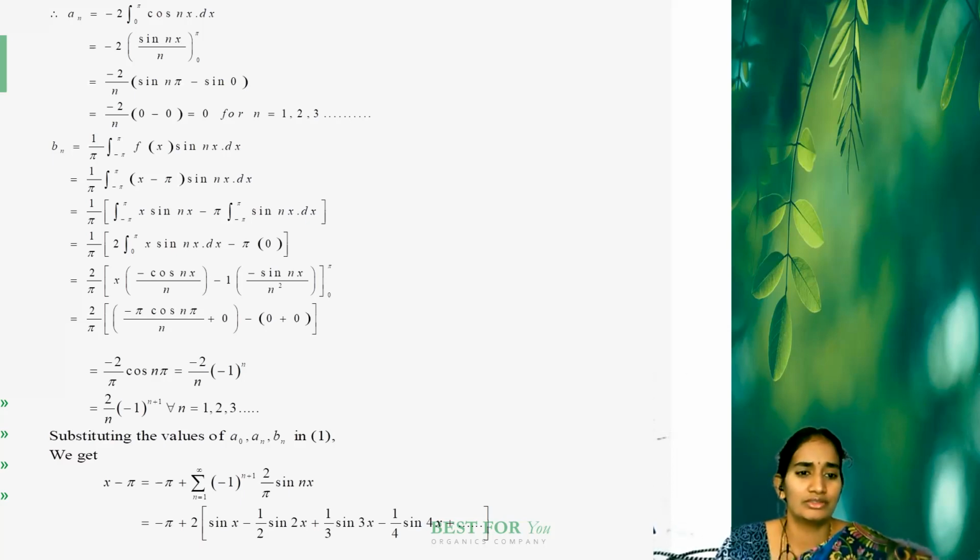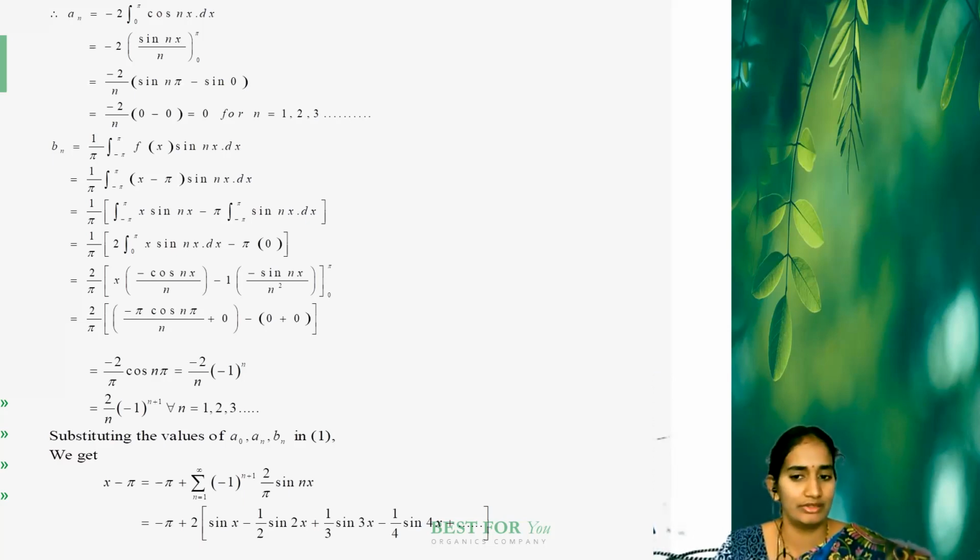So we get the solution minus 2 by pi cos n pi. The cos n pi value, when we substitute n equal to 1, 2, 3, means cos pi is minus 1, cos 2 pi is positive 1, cos 3 pi is minus 1.